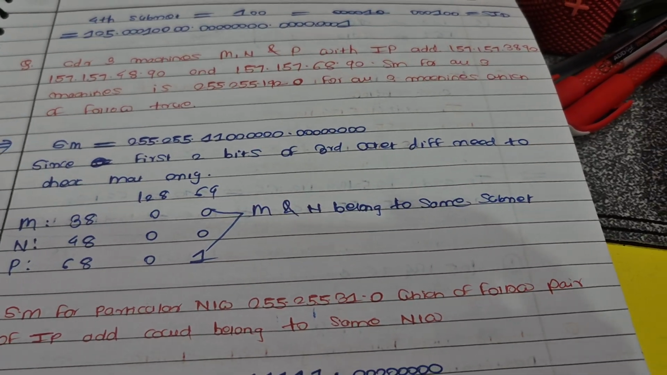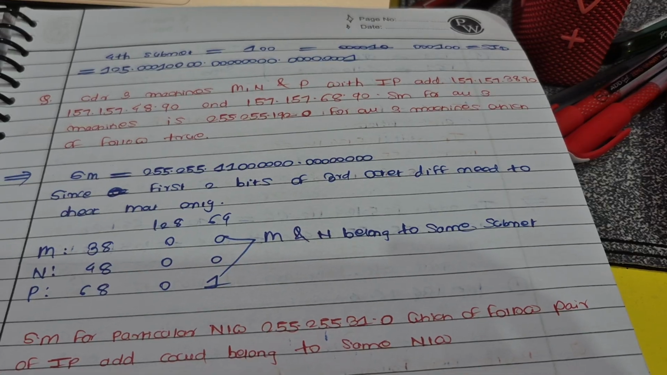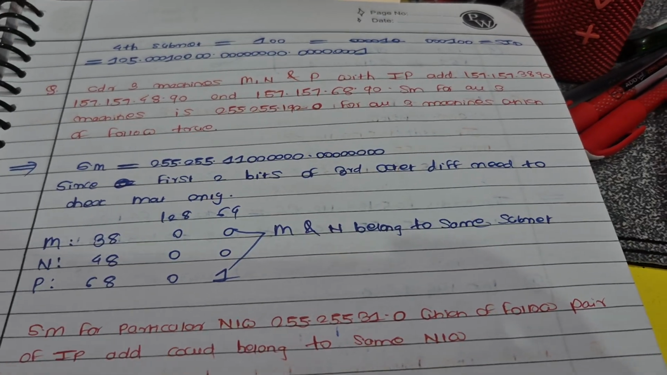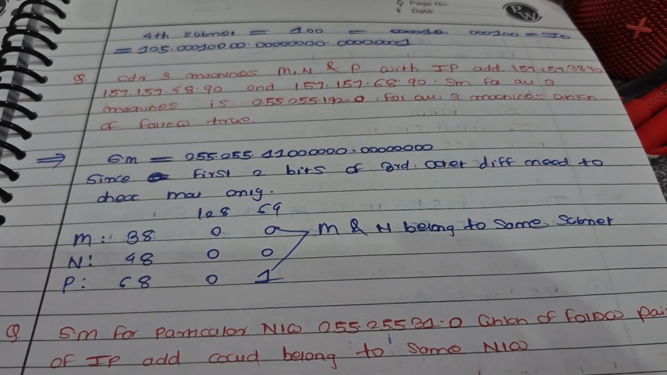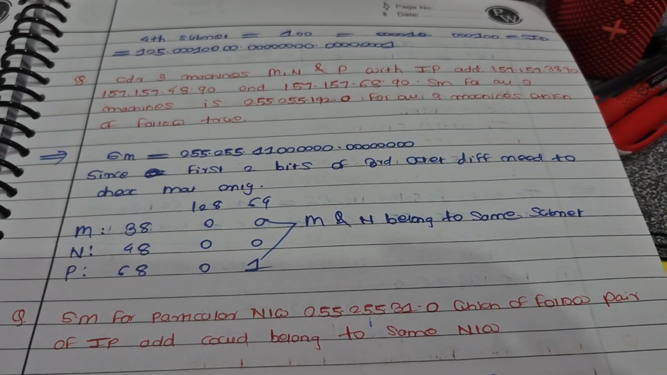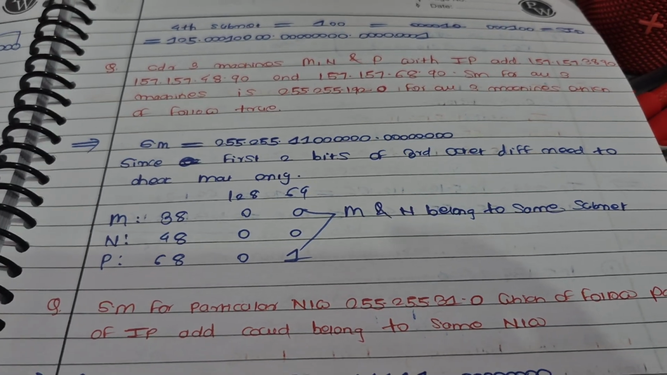First 2 bits of third octet different. So if you see, for all the 3 IP addresses, the first 2 octets are same in all the 3 IP addresses, only the last 2 octets are not same. So we need to check, not the last 2, only the third octet that is different. So just check for the third octet.